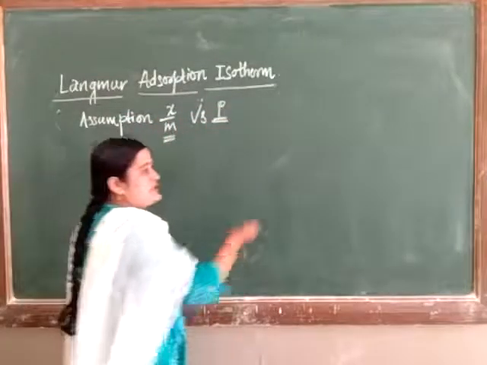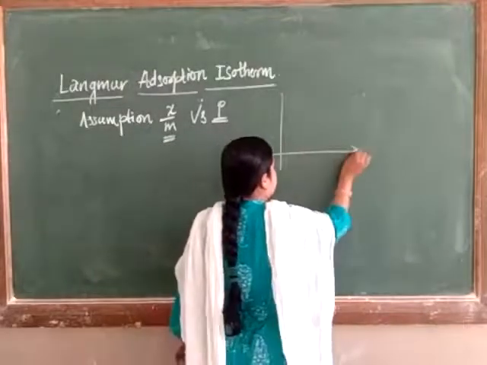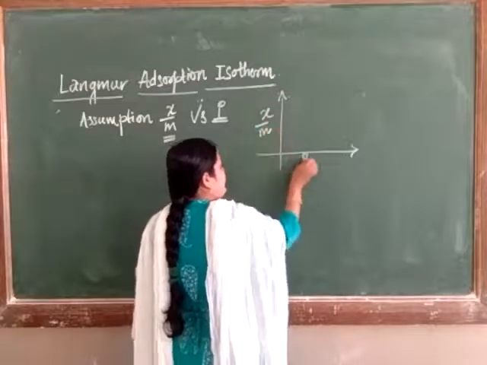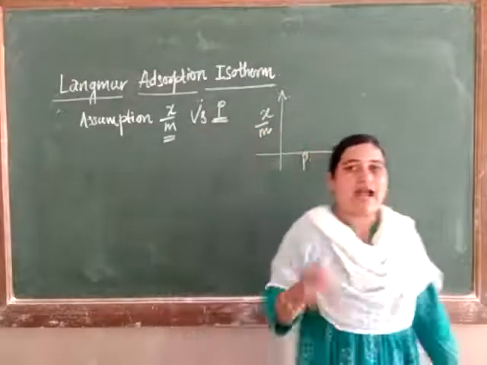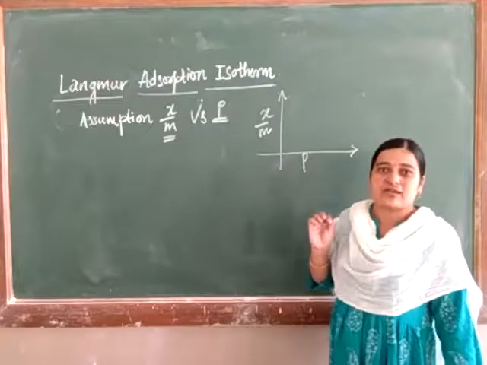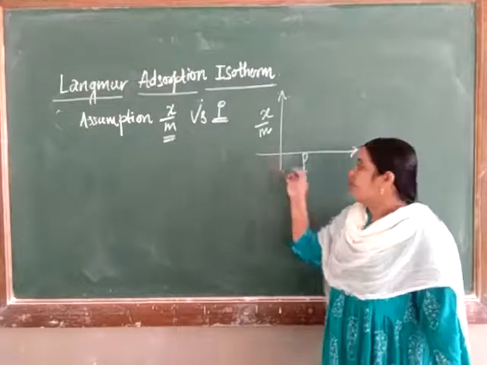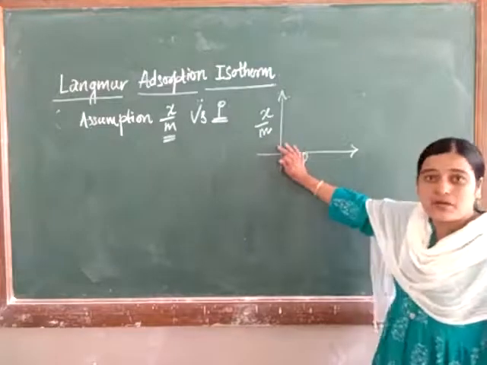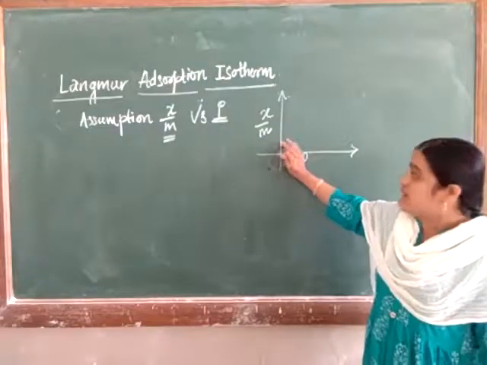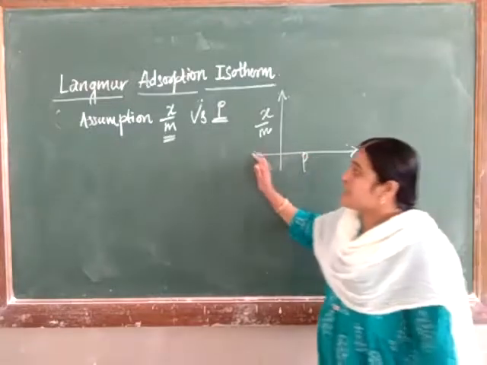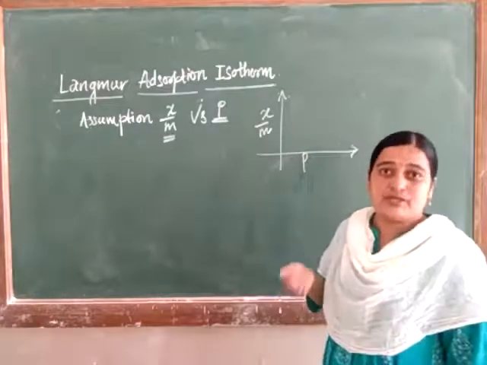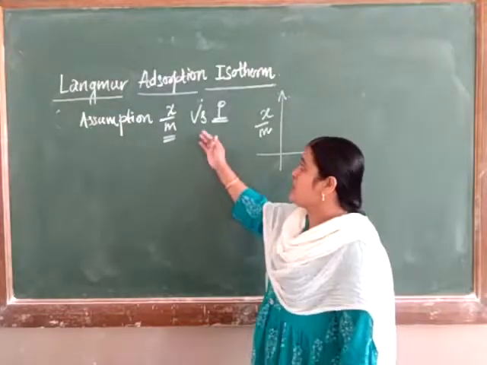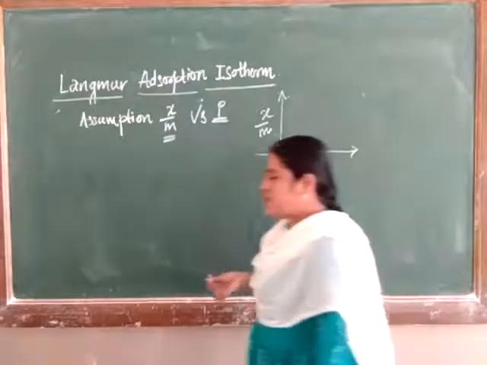We already saw the graph where this is the x-axis, which is x upon m, and this is the pressure. X upon m is nothing but how much adsorption takes place, and P is nothing but pressure. This is the graph we already plotted for the Freundlich adsorption isotherm, and based on this plot he gave us some assumptions, postulates or characteristics of x upon m versus P. Let's see them one by one.